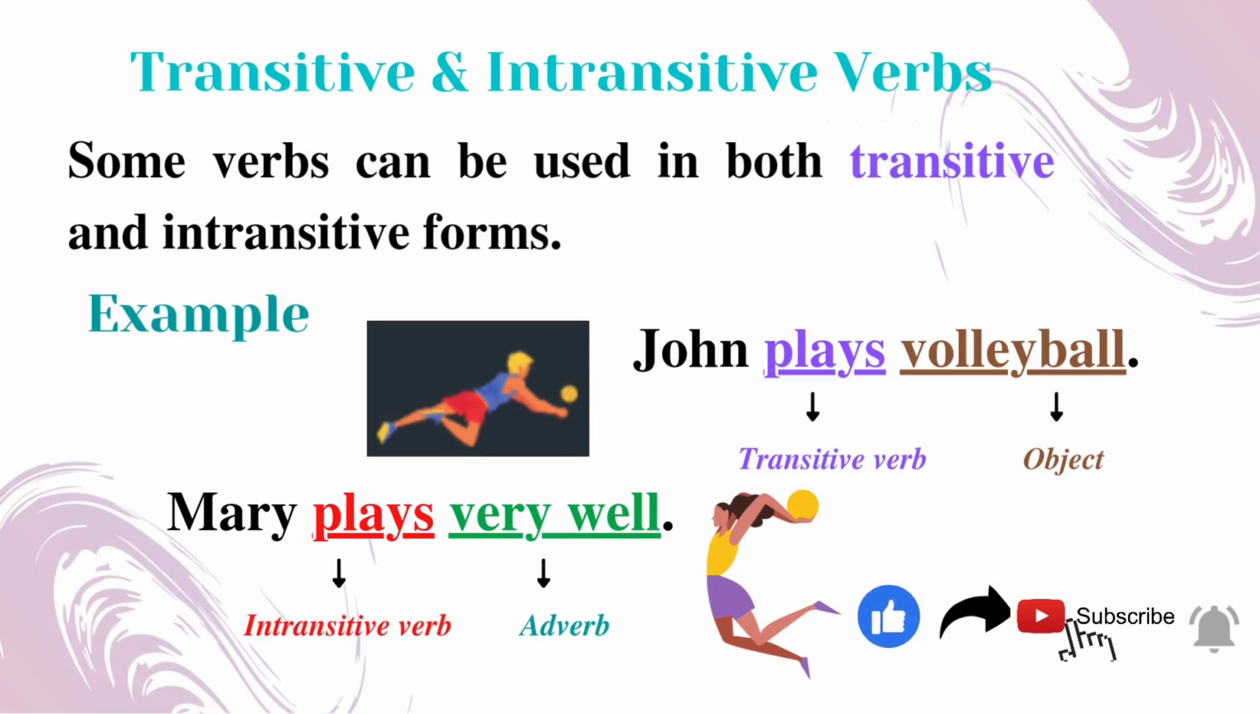Okay, then let's see the difference between transitive and intransitive verbs using these examples. Some verbs can be used in both transitive and intransitive forms. For example, John plays volleyball. The verb plays is a transitive verb and the word volleyball is the object here, right? Here the verb takes an object, right? So it is said to be the transitive verb.